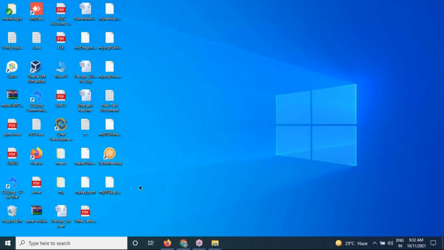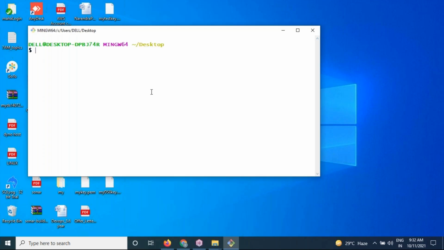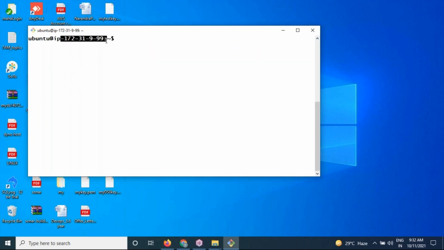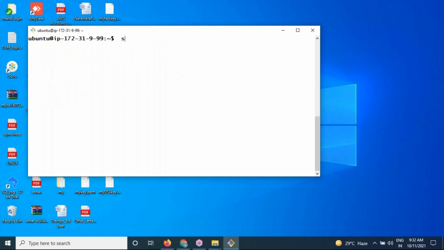Where the PEM file is, just right click there, Git Bash, and paste the SSH connection. Please wait, we are going to get into the cloud machine. Are we getting into the cloud machines? Yes, we can execute any Linux command.